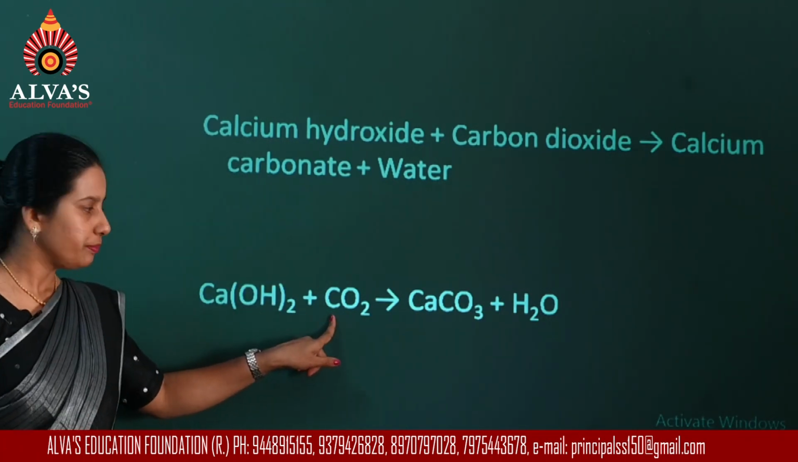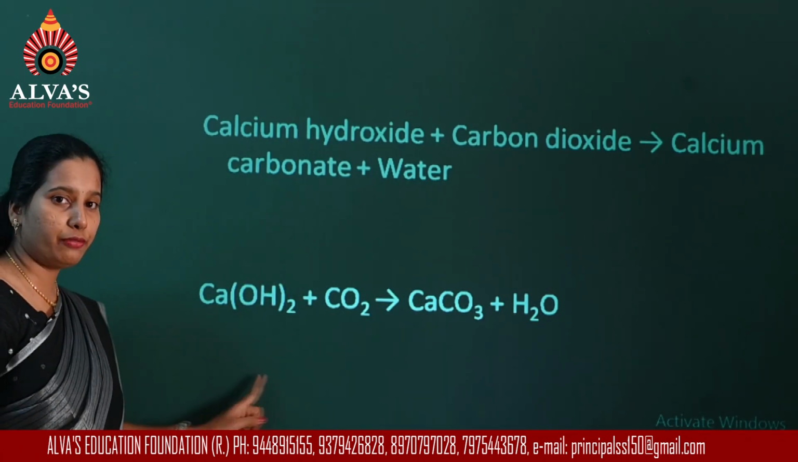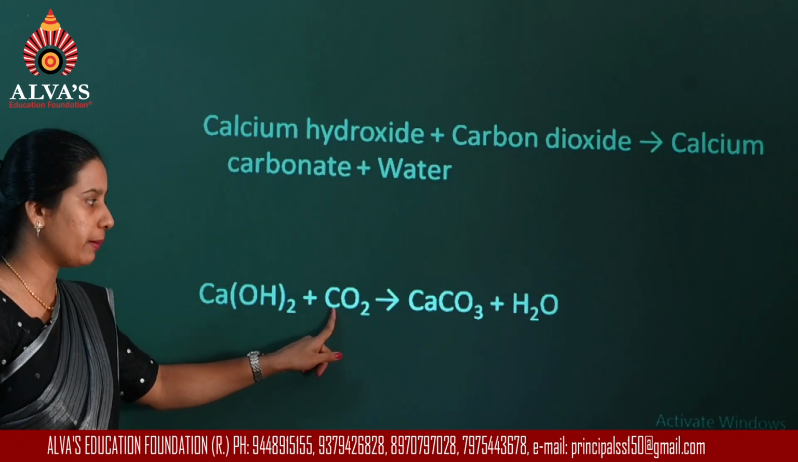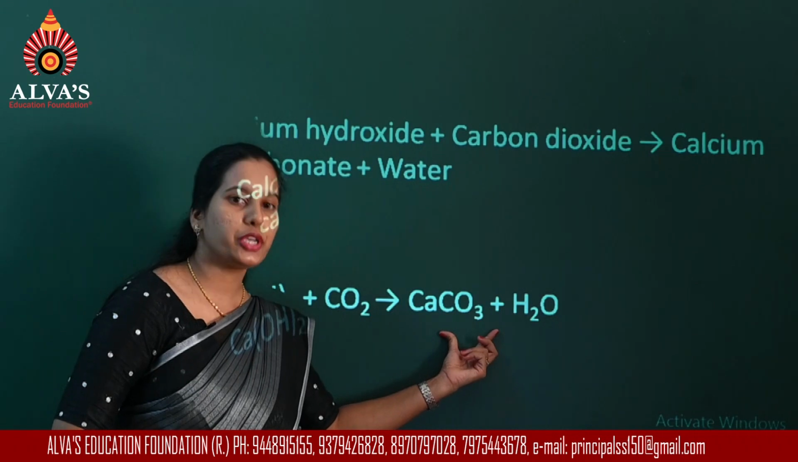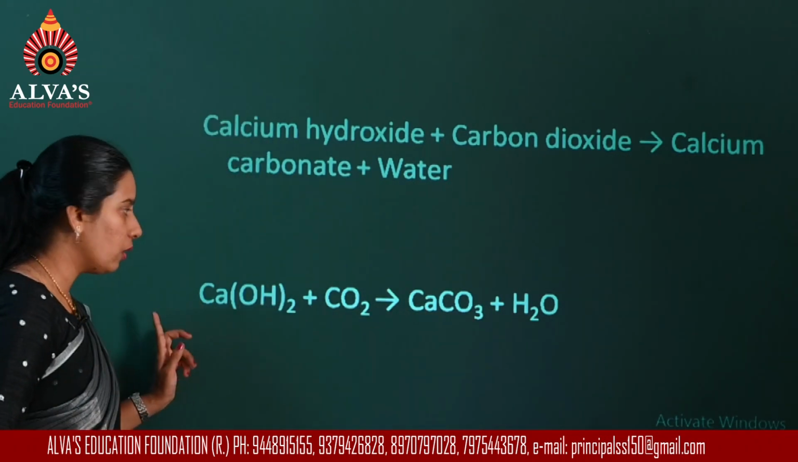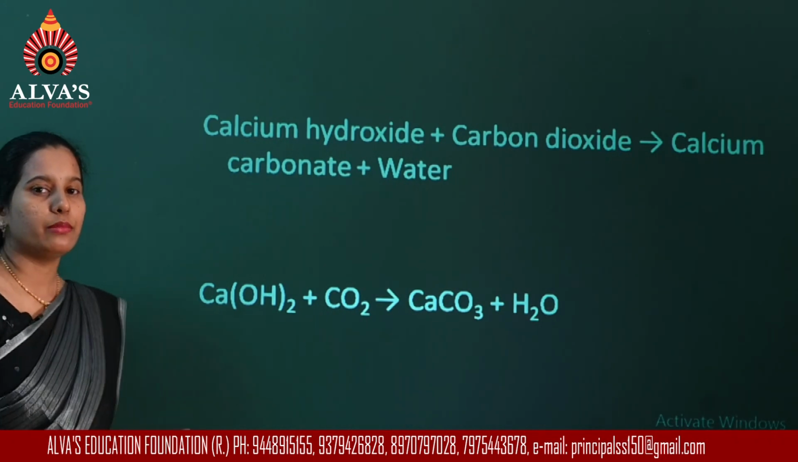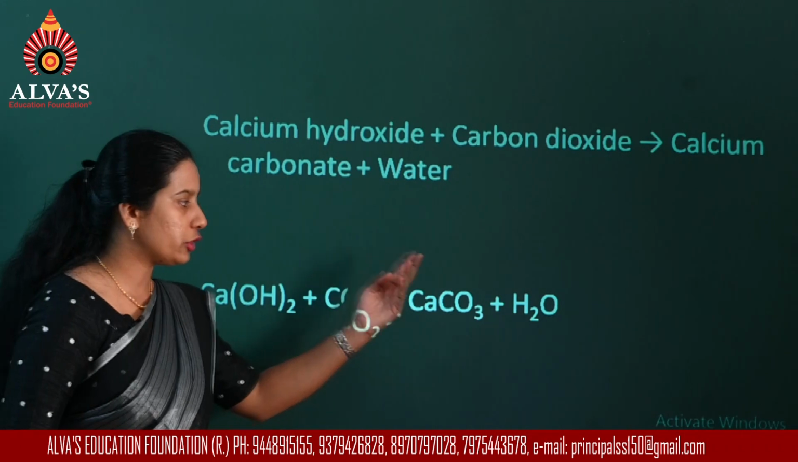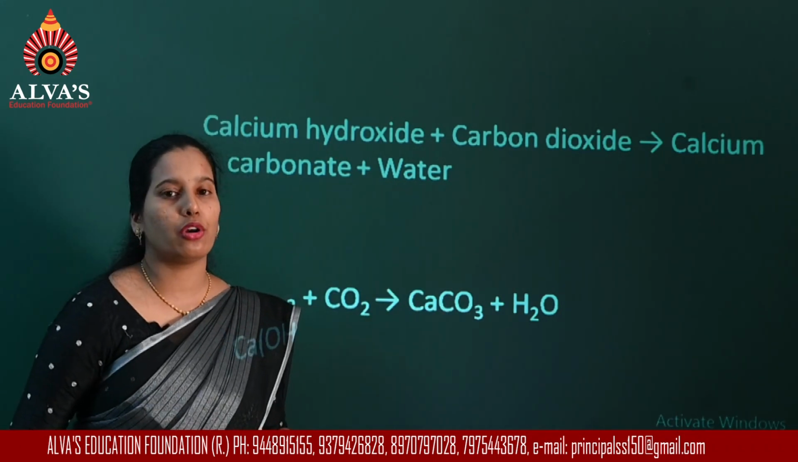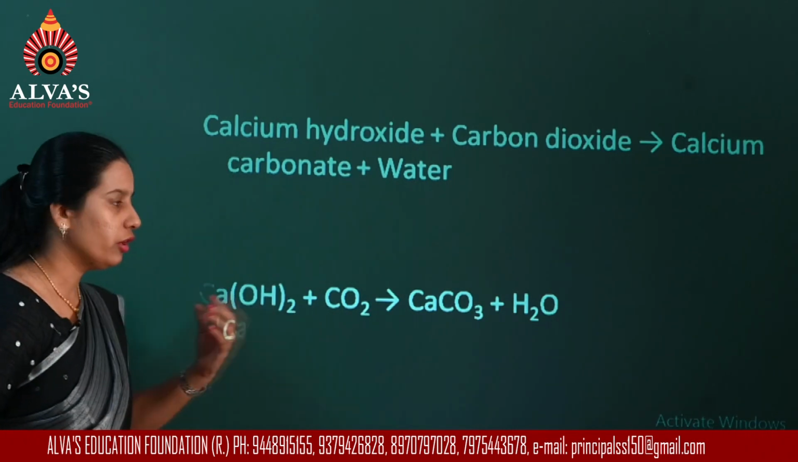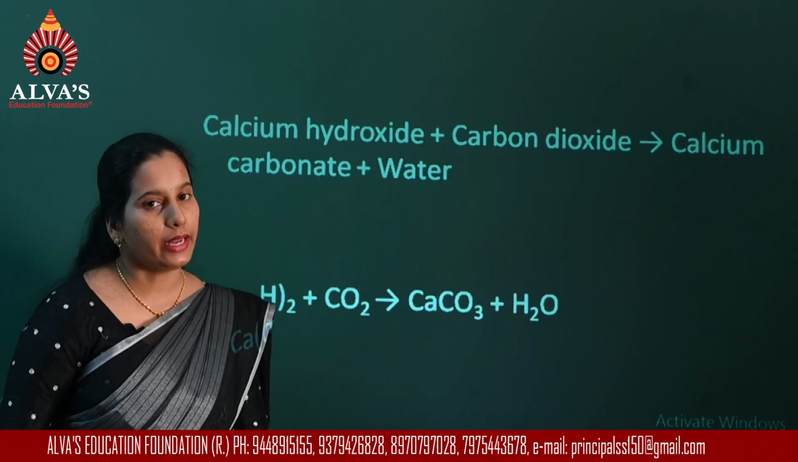Then carbon, there is no carbon in the first formula. Carbon dioxide has 1 carbon atom and your calcium carbonate has 1 carbon atom. So now the number of atoms of different elements on the left side is equal to the number of atoms of different elements on the right side, and therefore this is a balanced chemical equation.